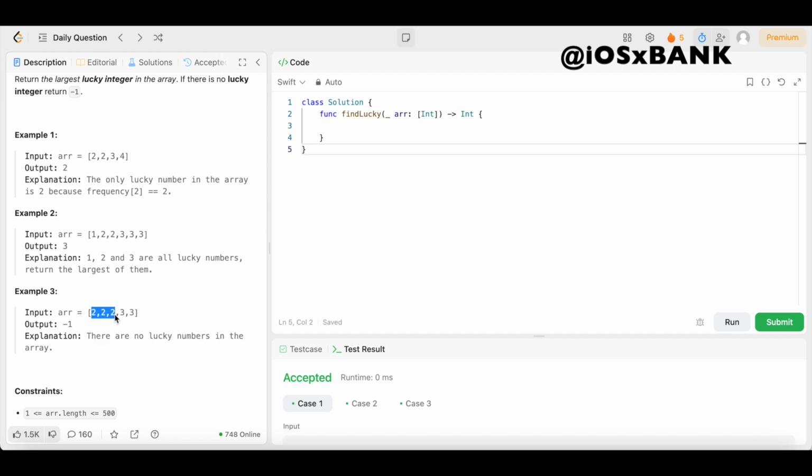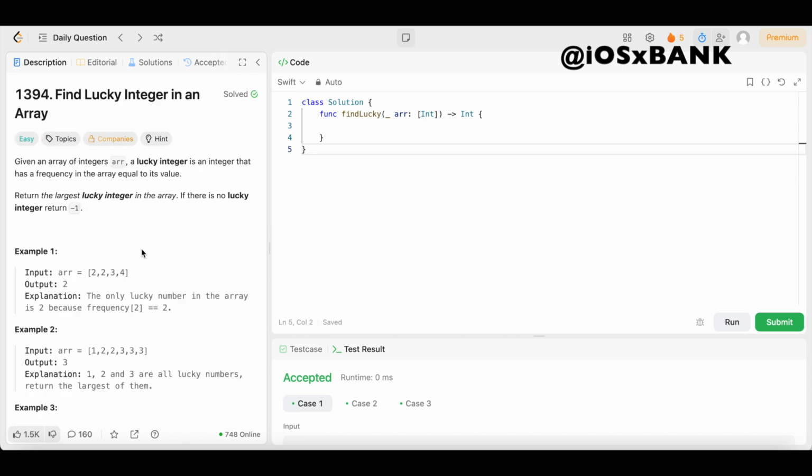So as you can see, this 2 appears 3 times, which is not a lucky number. We need 2 to appear 2 times. And this 3 appears 2 times, which is not a lucky number because we need 3 to appear 3 times. So since there are no lucky numbers in this array, the output is going to be -1. So I hope that makes sense to y'all.